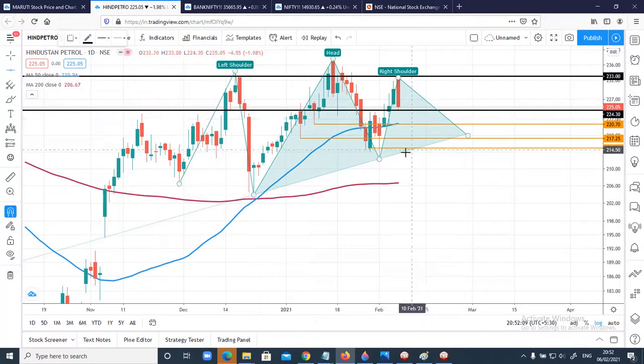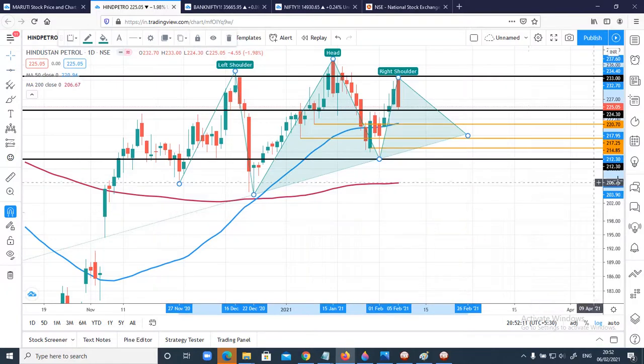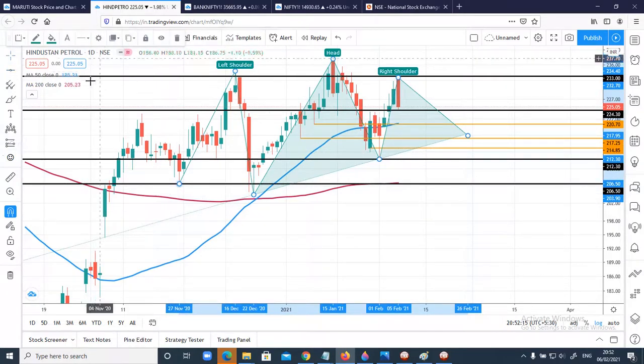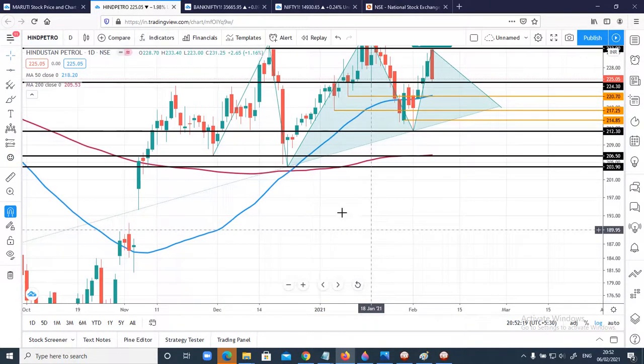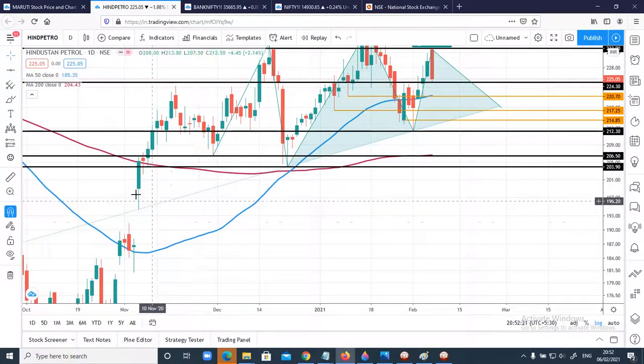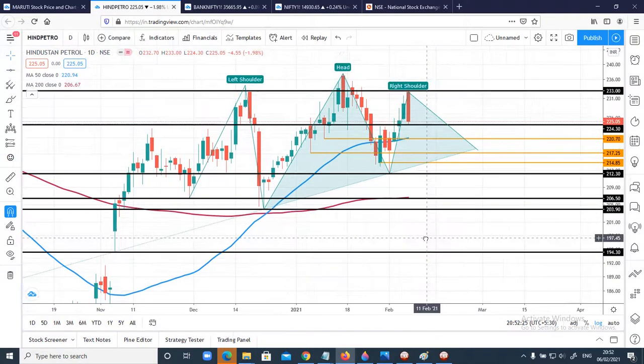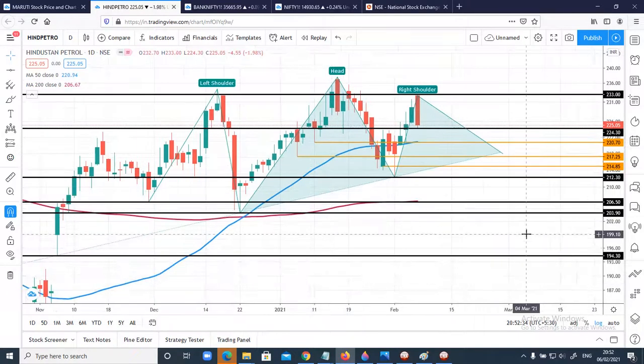These will be the targets I'll have, that is 212.30, 206. I usually maintain the supports as the targets, and below this, yes, we can expect more downside. These can be targets once it breaks this range, once it breaks the neckline of this head and shoulder pattern, right? So this is the simple analysis.